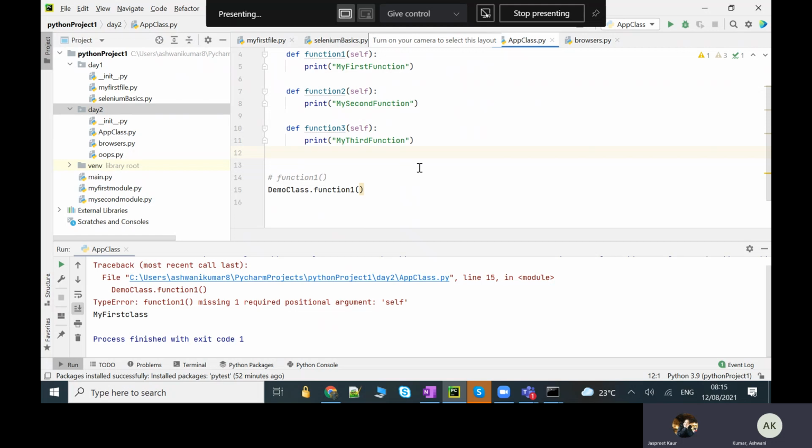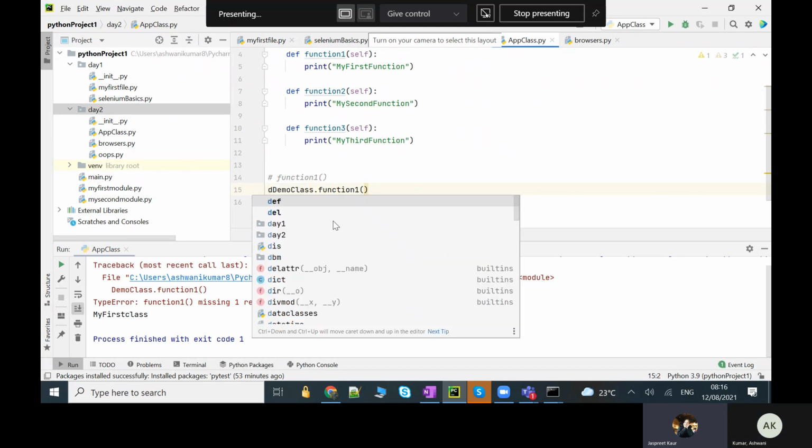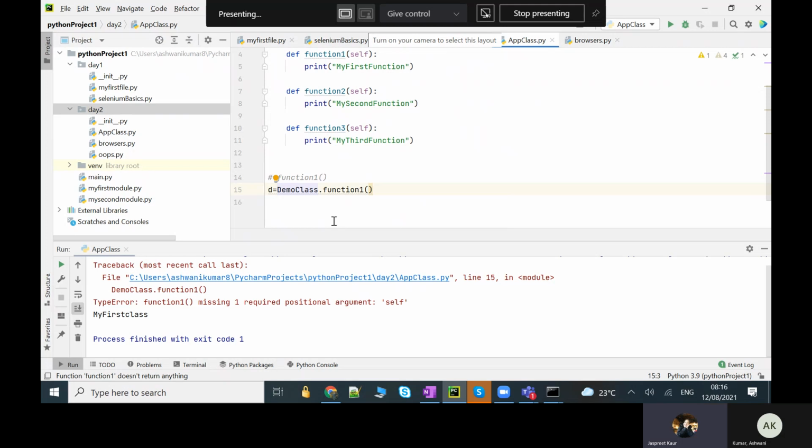Scroll down. Over here, when you are calling the function at line number 15, the object needs to be created first and then you have to call the function. This DemoClass is the name of your class. You have to make the object of it by following it with a pair of parentheses. It's not required if you're not reusing it; you can remove the reference. Whatever you have entered now, remove this. Where the name of the class is ending, just add a pair of parentheses. Here, you're telling DemoClass.